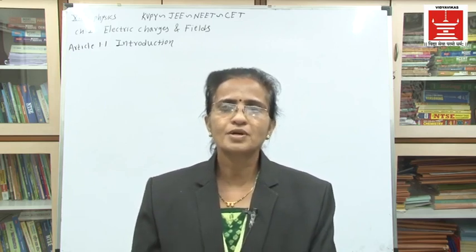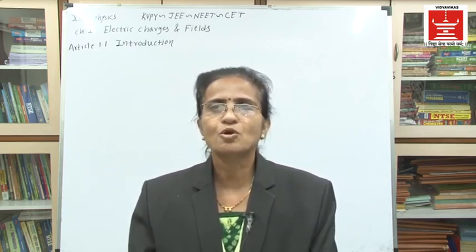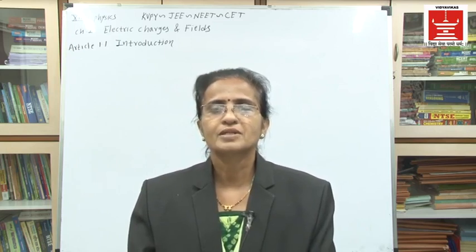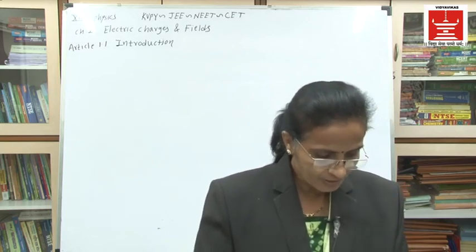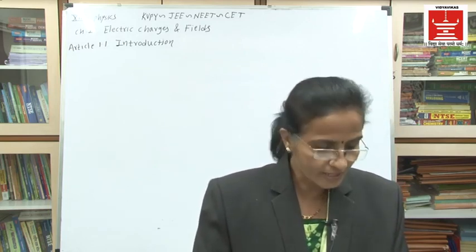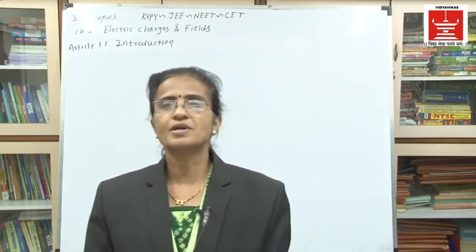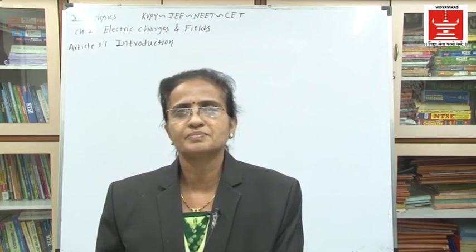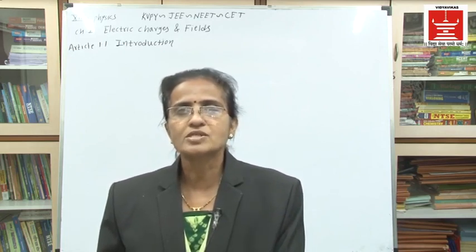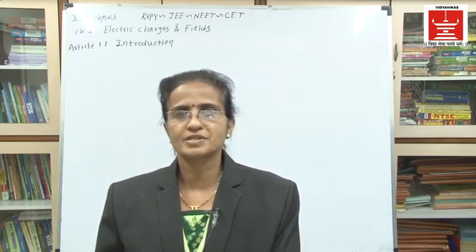But the word magnetism is related to the magnet and the properties of the magnet. Then what is the meaning of magnetic dipole? How do iron filings get attracted towards the magnet? Then the compass needle and various magnetic phenomena we have to study in magnetism. That means it was considered that electricity and magnetism are two separate subjects.